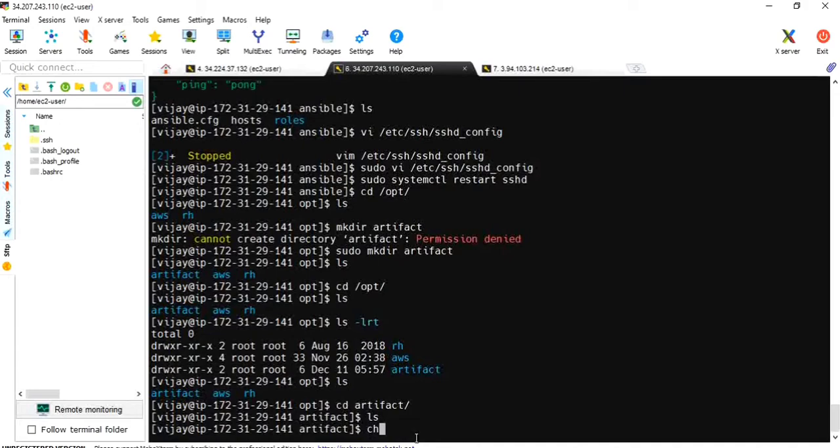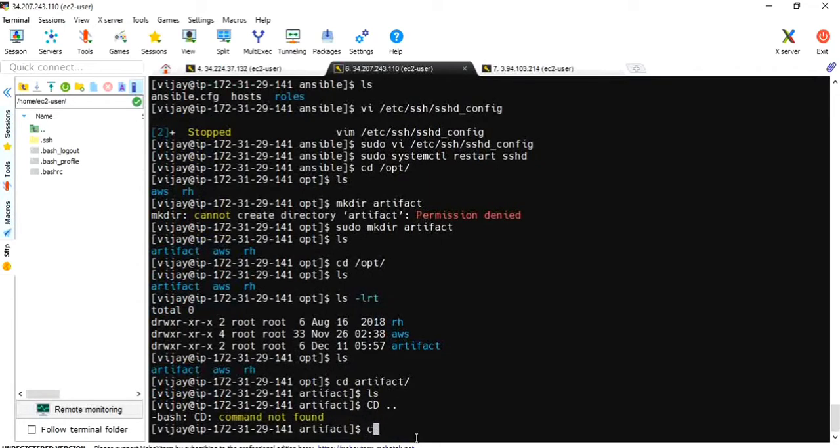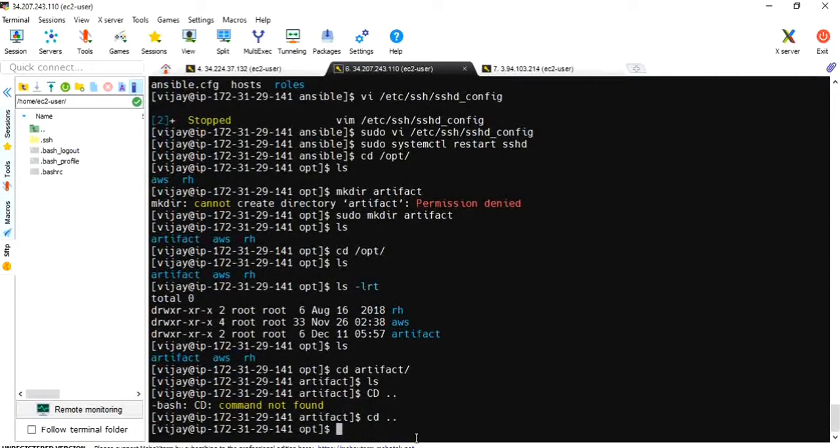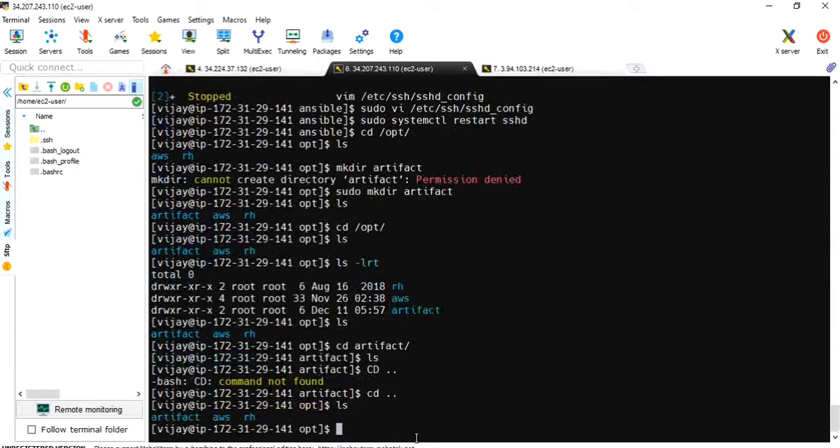Change ownership recursively. Let me get back. Currently I am in artifact, right? cd .. ls. Change ownership -R to Vijay. Change ownership to Vijay. For which folder? Artifact folder.